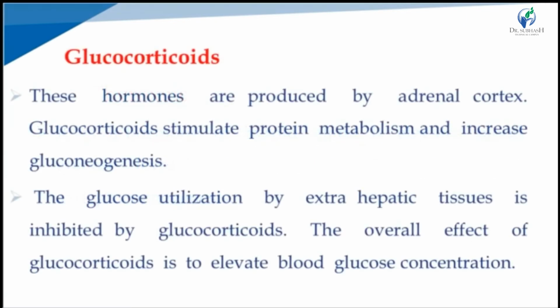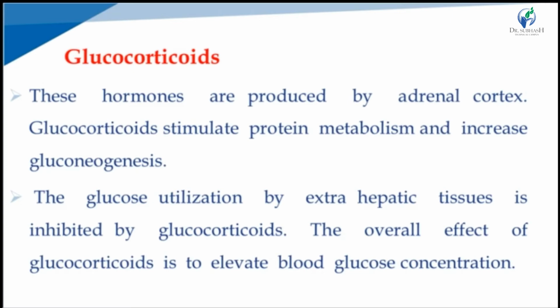Next hormone, glucocorticoids. These hormones are produced by the adrenal cortex gland. Glucocorticoids stimulate protein metabolism and increase gluconeogenesis. The protein is metabolized into amino acids, and from the amino acids glucose is synthesized by the gluconeogenesis pathway.